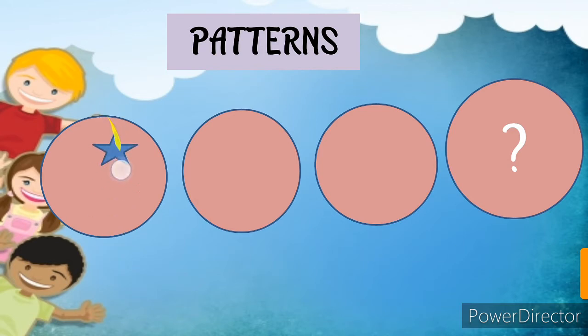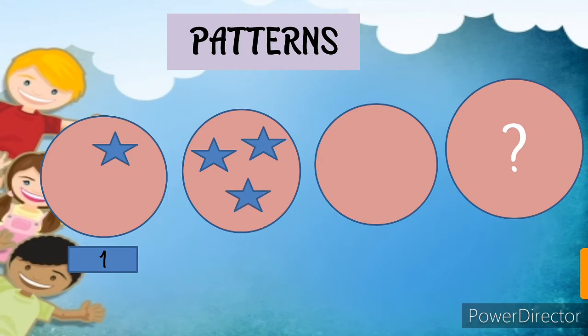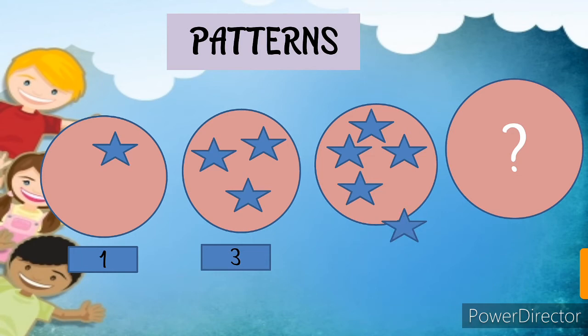One star here. Now again 2 stars are here. Then 3 stars are here. So what's written here? 3. Now 1, 2, 3, 4, 5.